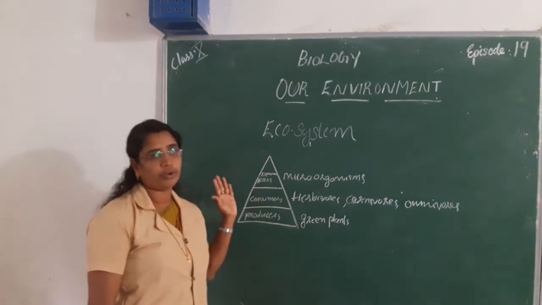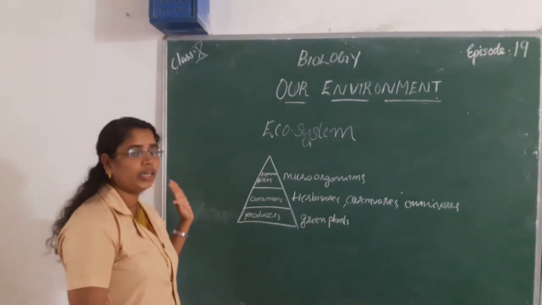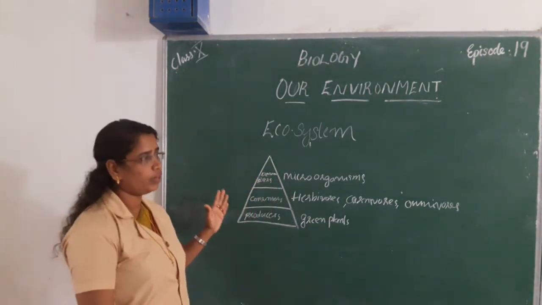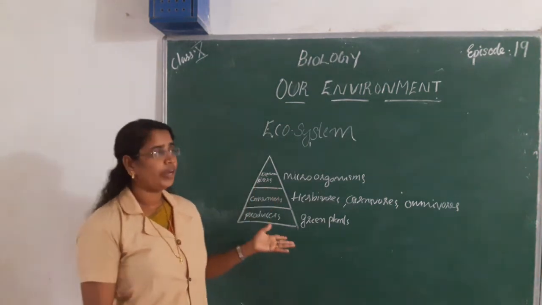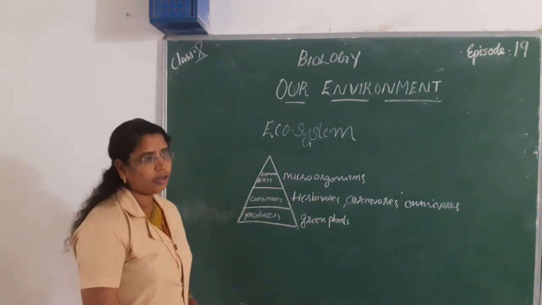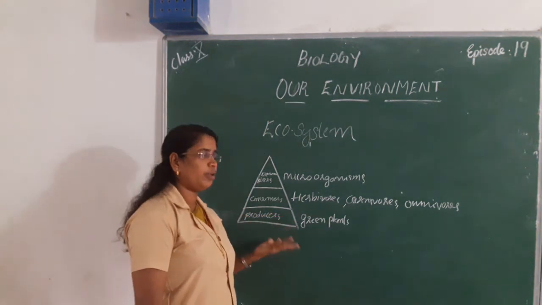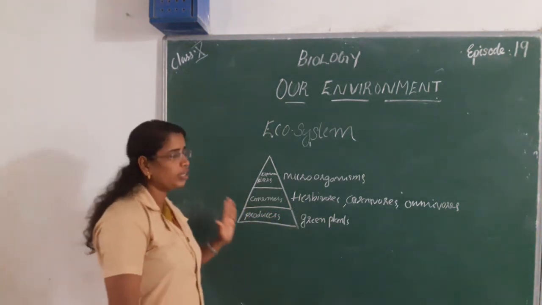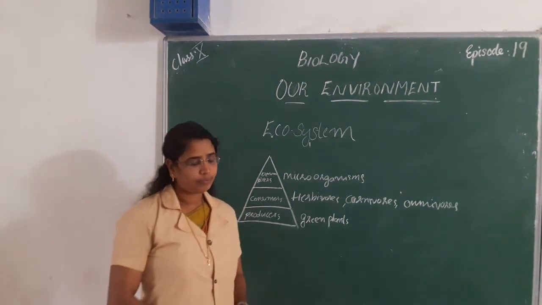Then come decomposers that include all microorganisms that help the activity of decaying of dead materials of plants and animals, or biodegradable substances. Okay, these are the trophic levels.